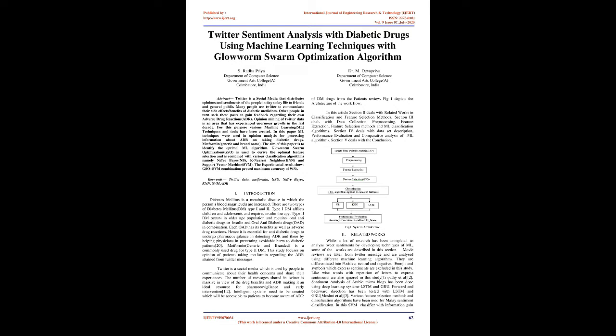Opinion mining of Twitter data is an area that has experienced enormous growth in the last decade. For this purpose, various machine learning, ML, techniques and tools have been created. In this paper, ML techniques were used in opinion analysis for processing information about ADR on taking diabetic drugs metformin, generic and brand name. The aim of this paper is to identify the optimal ML algorithm.